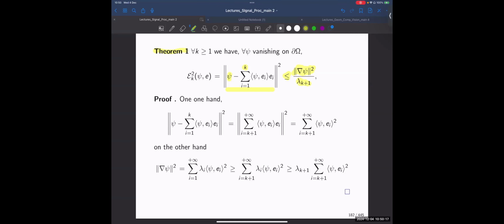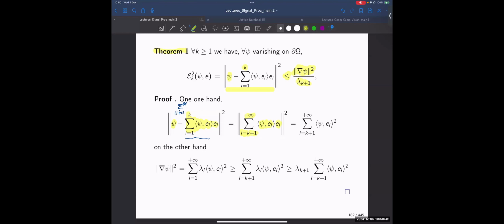So this is our representation error. We subtract from phi the projection of phi onto the e_i. If phi is equal in the infinite basis to the sum of i equals 1 to infinity, and we subtract this part, then what we get is nothing but the residual of the sum. So it would be projecting phi onto the rest of the natural basis.